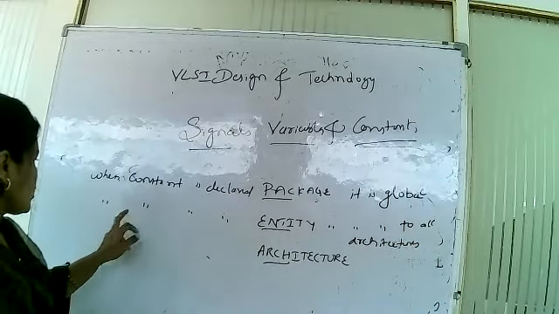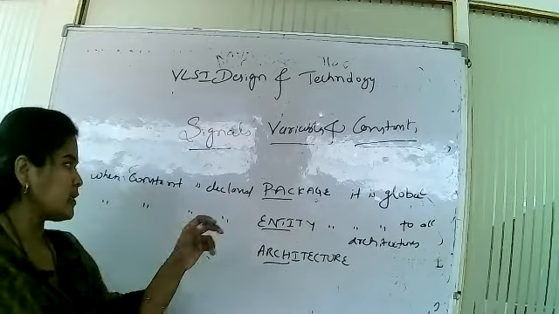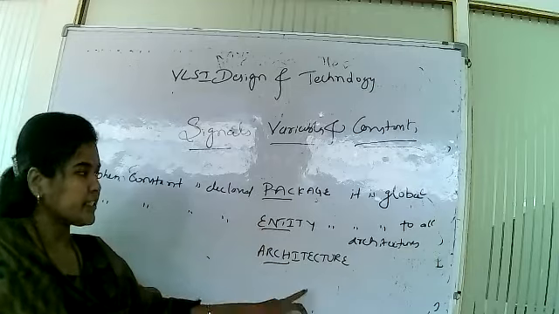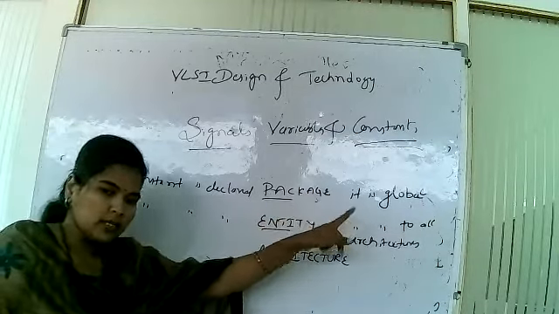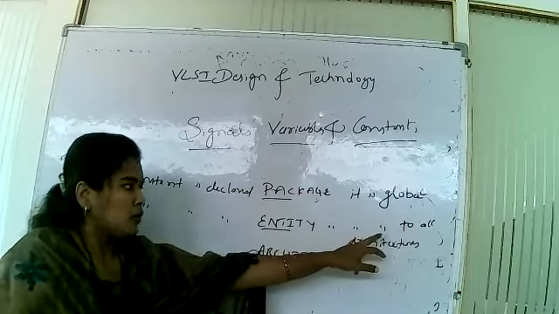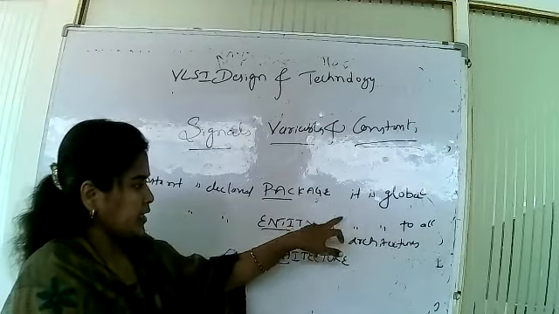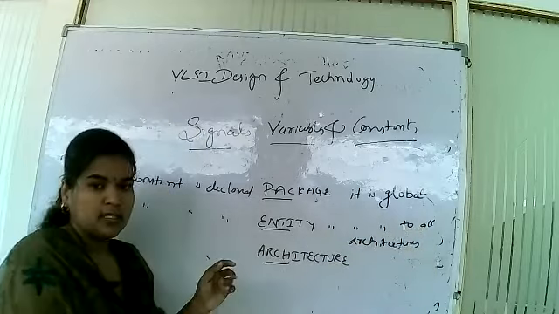The constant may be declared in the package, entity, or the architecture. When declared in the package, it is global. When declared in the entity, it is global to all the architectures.